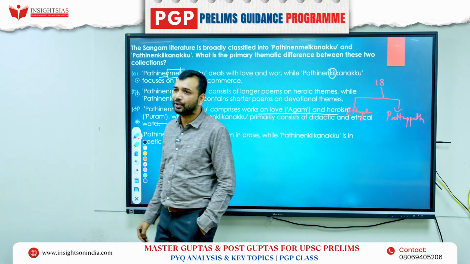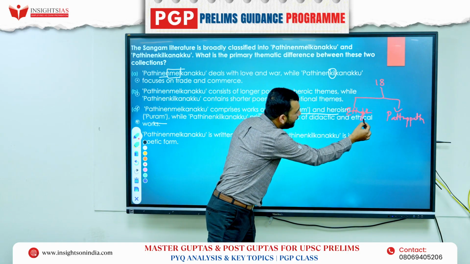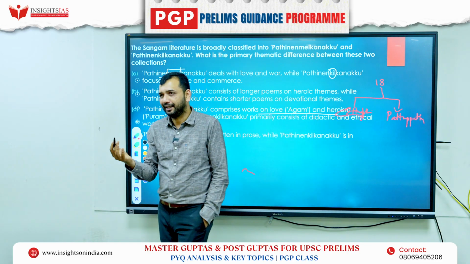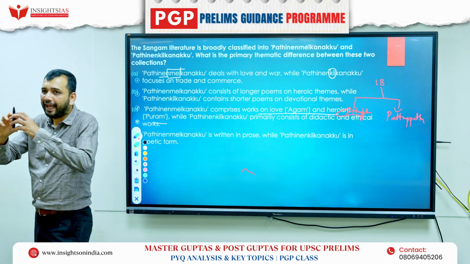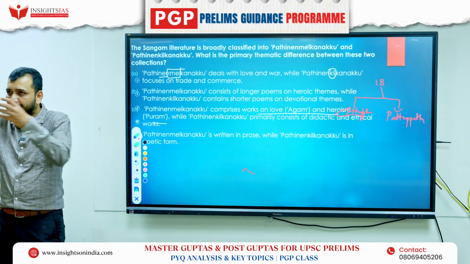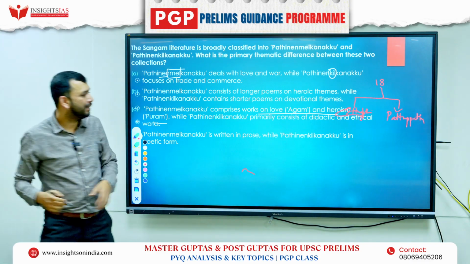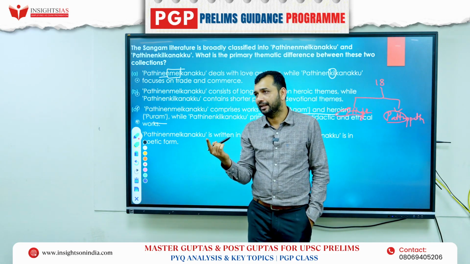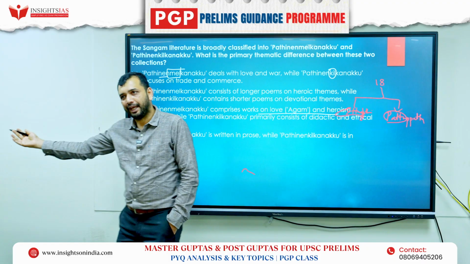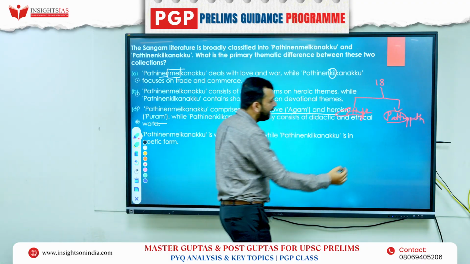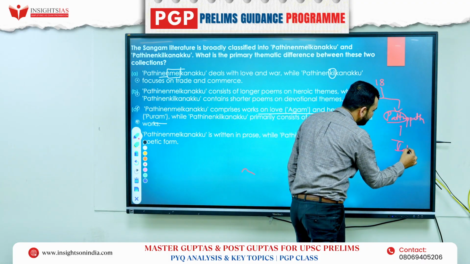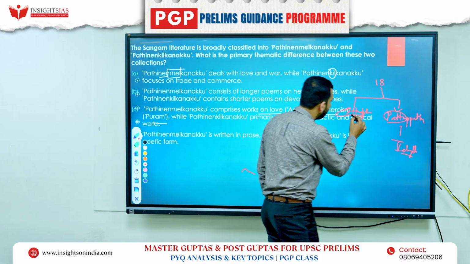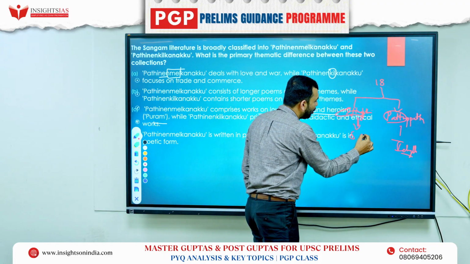So again, if you look here, Ettu means again 8. Ettuthogai means 8 anthologies, right? Similarly, Pattupattu means again Pattu, 10. So that is 10 idylls plus 8 anthologies, right? One is about 10 idylls, this is about 8 anthologies.